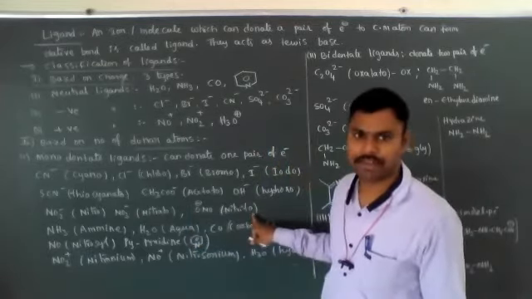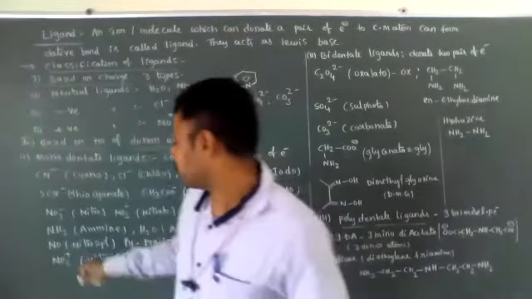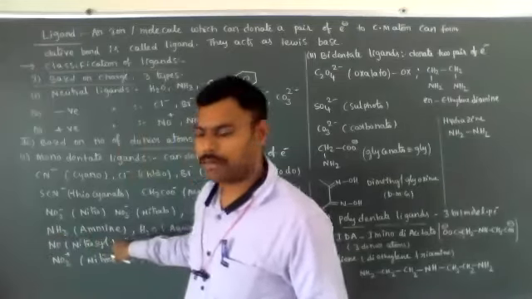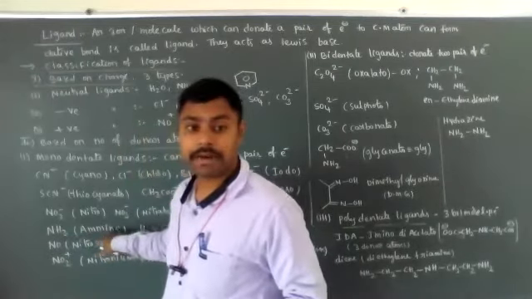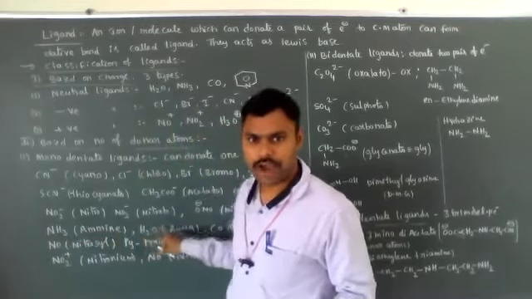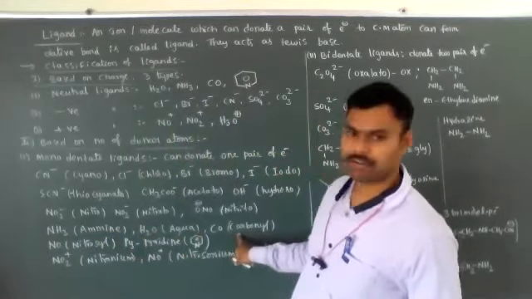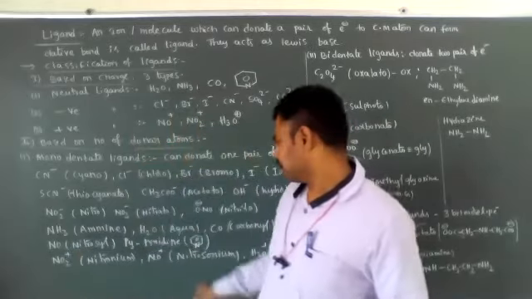NH3 is called ammine, while writing the IUPAC nomenclature of complex compounds. Very important. H2O is called aqua. CO is carbonyl. These are neutral ligands. The NO group is called nitrosyl.